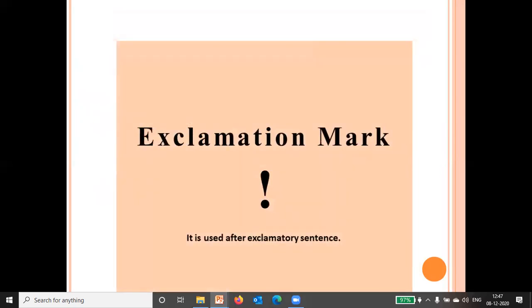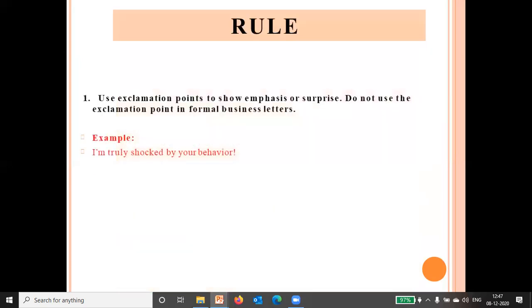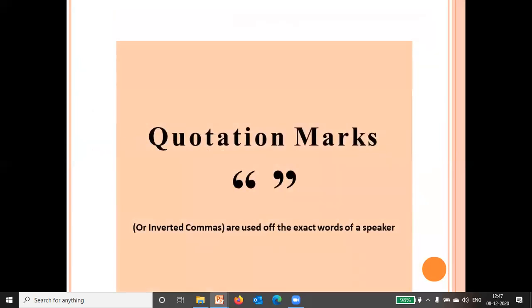Exclamation mark. It is used after exclamatory sentences. Use exclamation points to show emphasis or surprise. Do not use exclamation points in a formal business letter. Like, "I'm truly shocked by your behavior!" This is an example of an exclamation mark. One more I can tell you: "Well done!" "How it rains!"